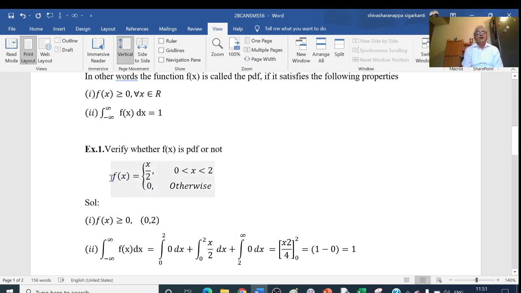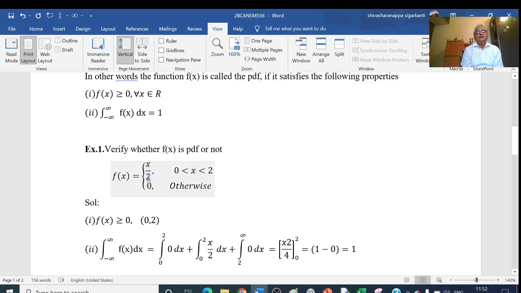The function is defined like this: f of x is equal to x by 2 if x lies between 0 and 2, and its value is equal to 0 in all other cases. That is, if x is less than 0 or x is greater than 2, then f of x is equal to 0.